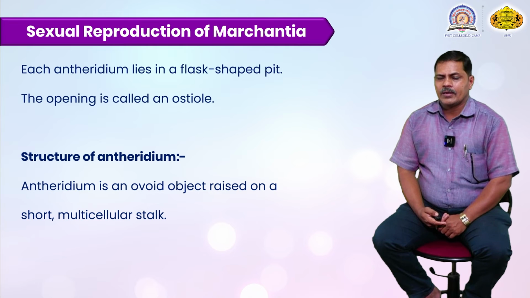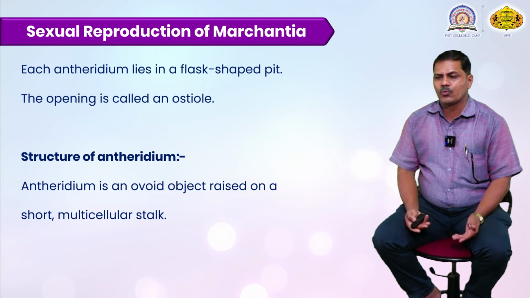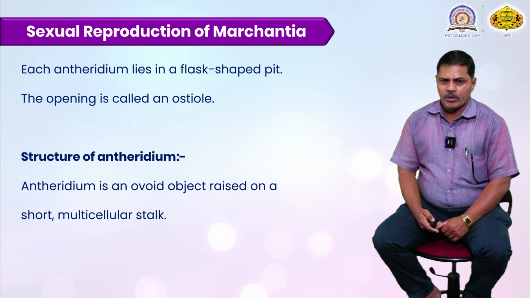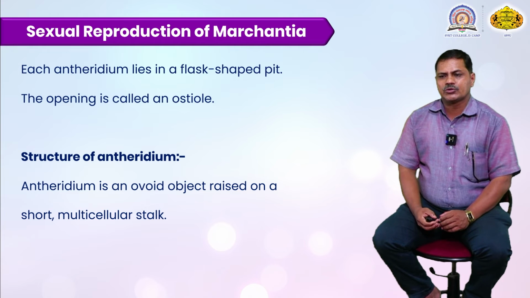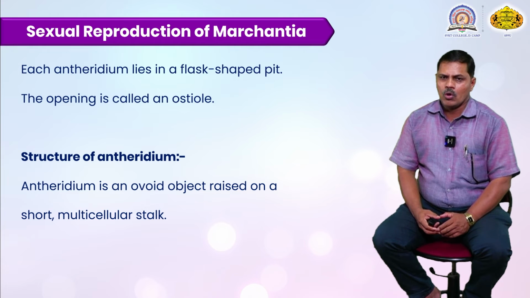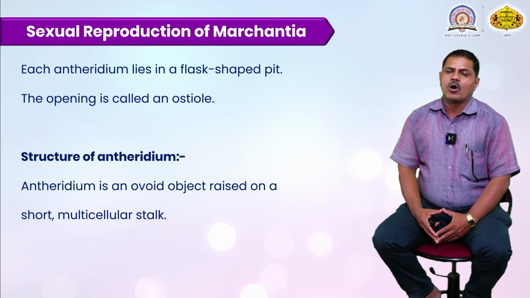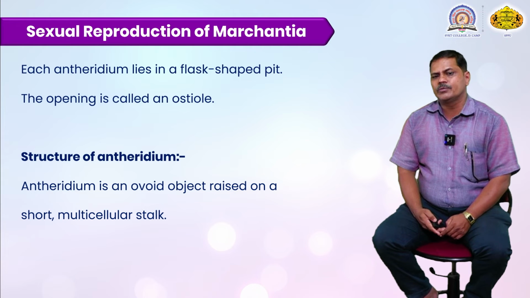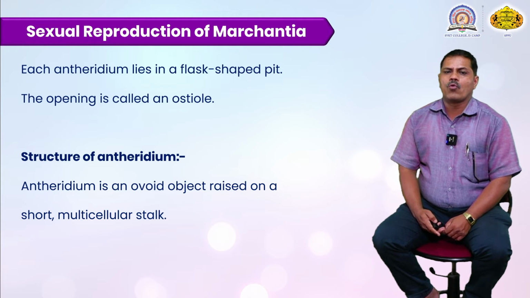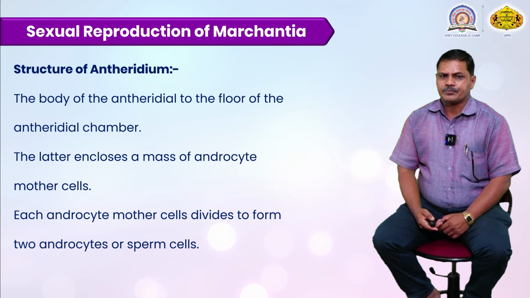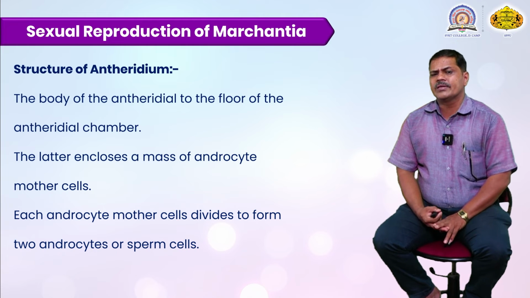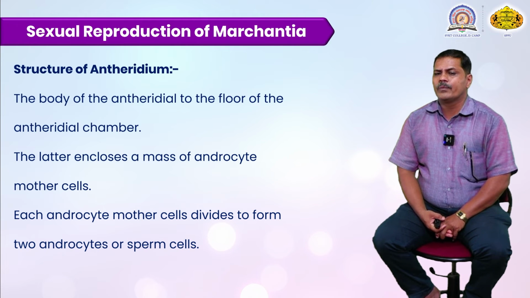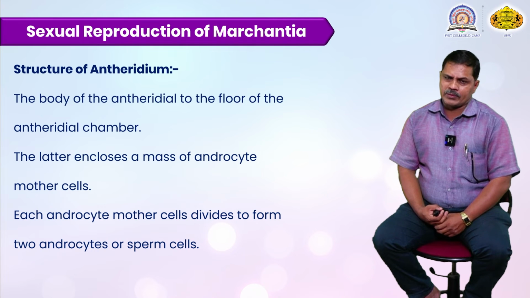The opening of this antheridial chamber is called the ostiole. When mature, there is a small aperture, called the ostiole, and it releases a huge amount of sperm. The structure of the antheridium: the antheridium is an ovoid object. It rises on a short multicellular stalk. The body of the antheridium lies in the floor of the antheridial chamber.